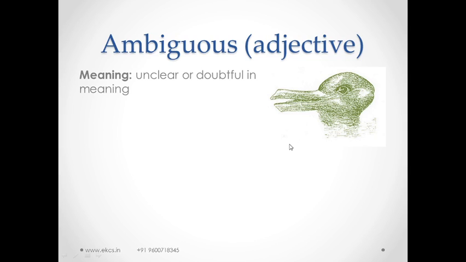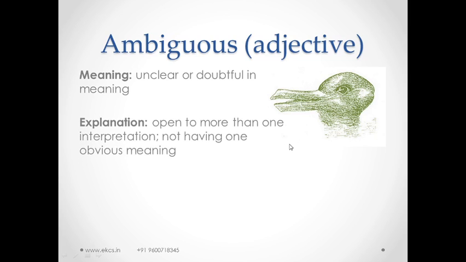Ambiguous means unclear or doubtful in meaning. Explanation: open to more than one interpretation, not having one obvious meaning. So this picture is unclear, it is doubtful whether it is a rabbit or a duck. Let us see an usage. The election result was ambiguous. It is unclear or doubtful.